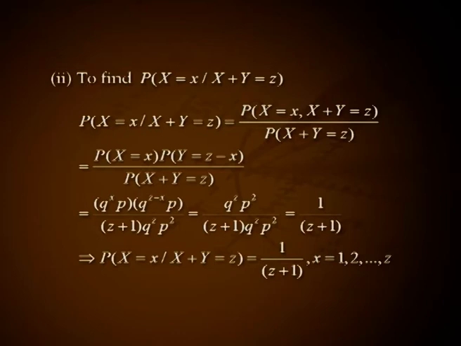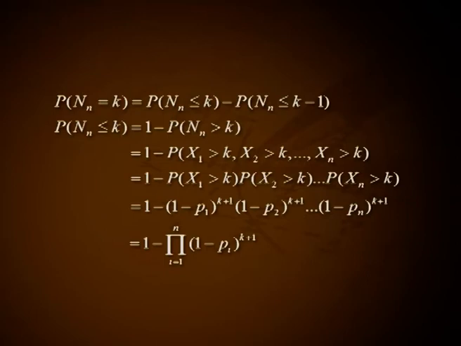This implies P(X = x given X + Y = z) is 1 divided by z + 1 for x equal to 1, 2, etc., up to z. That is, the conditional distribution of X given X + Y = z is the uniform distribution over 0, 1, 2, etc., z.